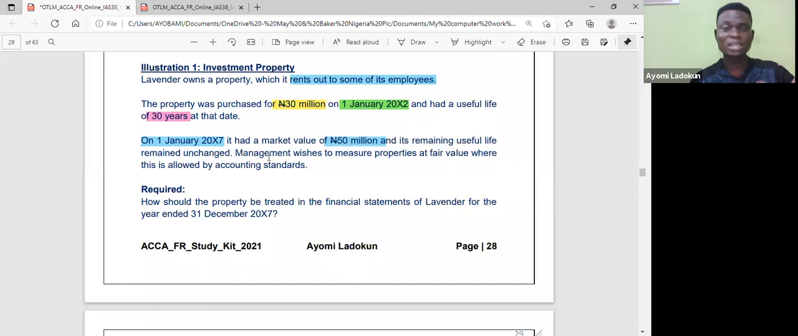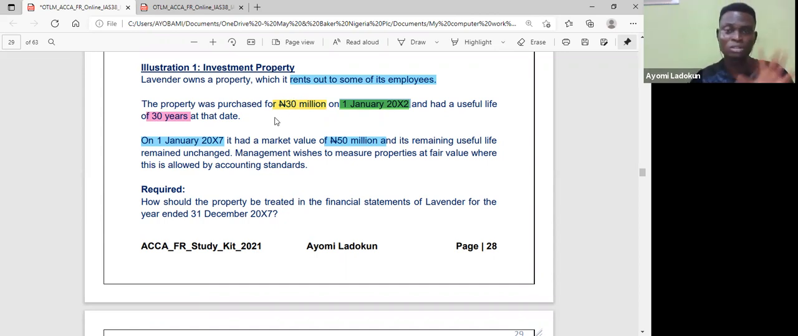So how many years will I depreciate? I have always said it, use your fingers to count. So when I buy this asset, 1st January 20x2, that means by December 20x2, I will depreciate 1, December 20x3, 20x4, 20x5, 20x6. So I needed to get my carrying amount as at December 20x6. That is 5 years. I've already gotten my depreciation per year, which is 1 million, and I'll say 1 million multiplied by 5, making 5 million.